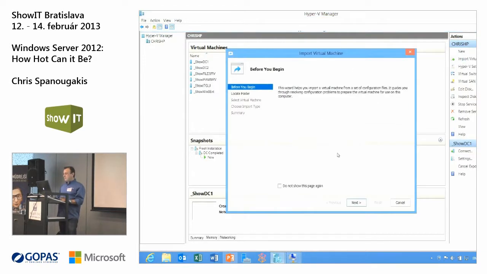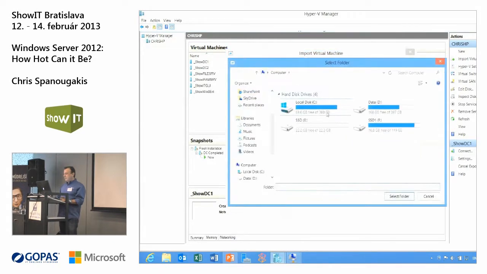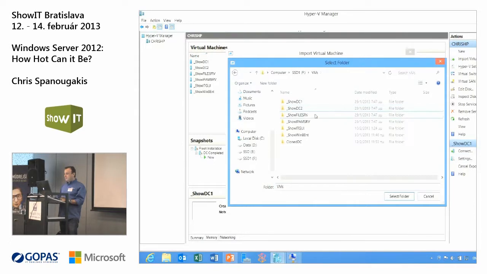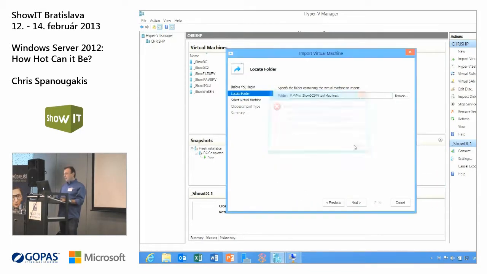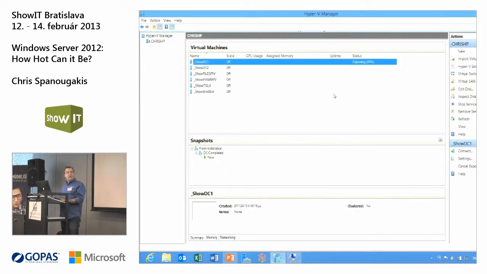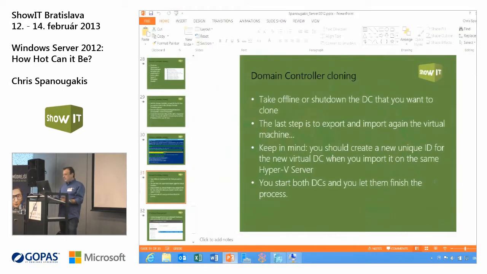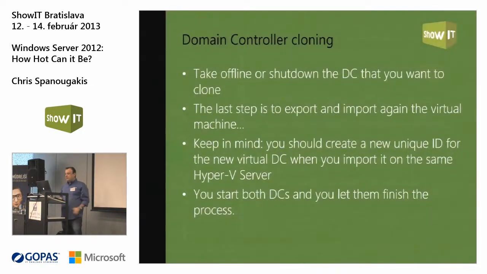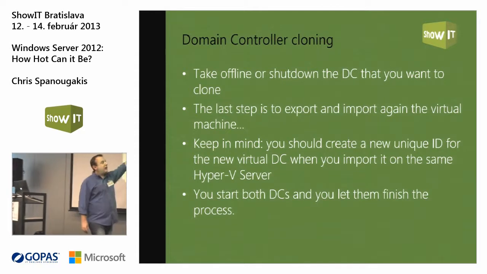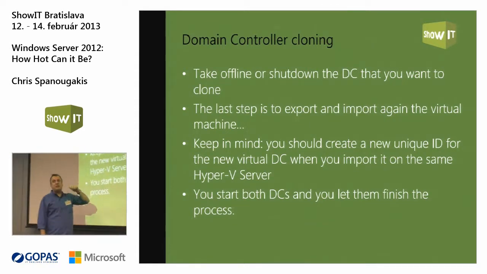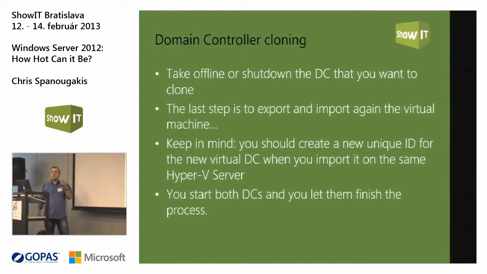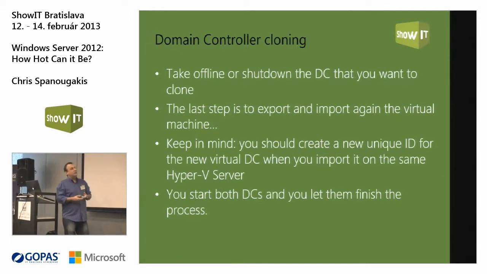When you import the virtual machine, you have to go to the specific folder. Let's try this one. Oh, come on. I have to wait for the other one to finish. Okay. Just remember this one. We have no time to show you this. Actually, I'm finished already. When you import the new virtual machine, select to create a new unique ID. Another option that you have in Hyper-V is to keep the original ID, but you do not want this because you want this to be a new virtual machine.